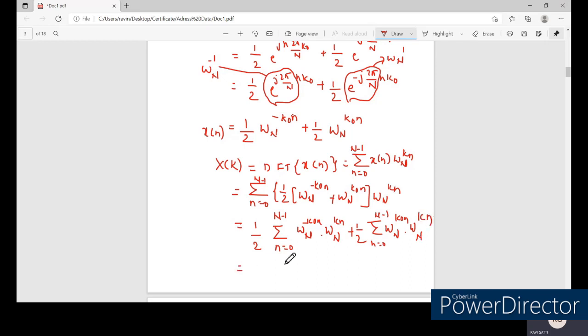And we know that e power a into e power b is e power a plus b.